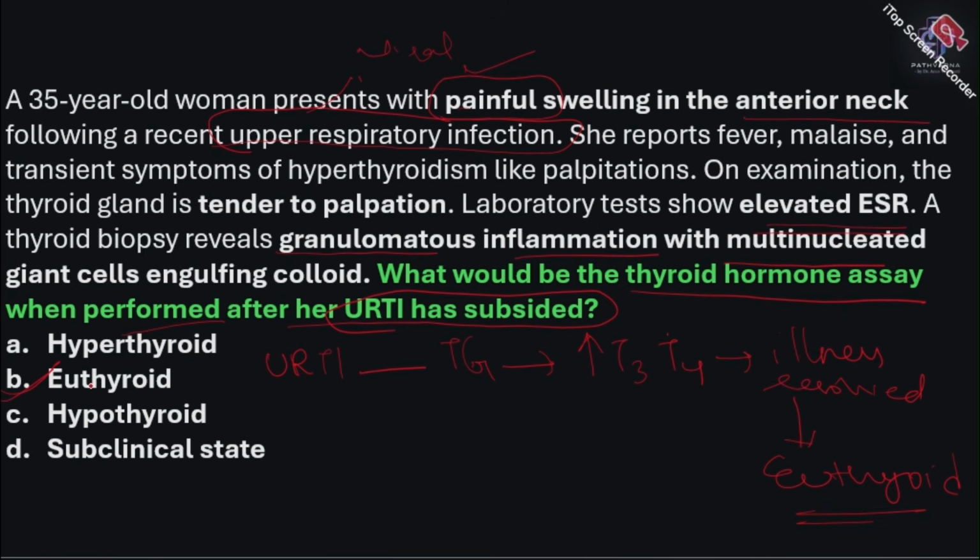If the question had been the initial stages of URTI instead of after it subsided, then the answer would have been hyperthyroid. Okay, this is very important. And remember, in subacute thyroiditis, you will not have a hypothyroid state, because any upper respiratory tract infection will not last more than 7 days to 10 days. So that 7 to 10 days is not enough for the entire thyroid gland to get damaged. So because of that, you will not have a significant hypothyroidism. You will just be in a euthyroid state or an initially hyperthyroid state.